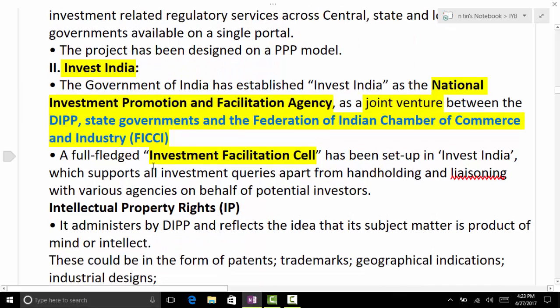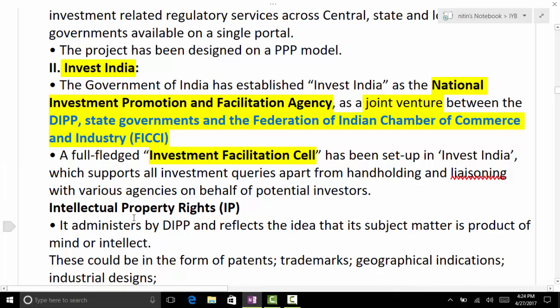So there is the Investment Facilitation Cell. What is Invest India? National Investment Promotion and Facilitation Agency. It's a tripartite joint venture. And what about UDAY? Is it again a tripartite agreement between DISCOM, state government and central government? Exactly, yes.